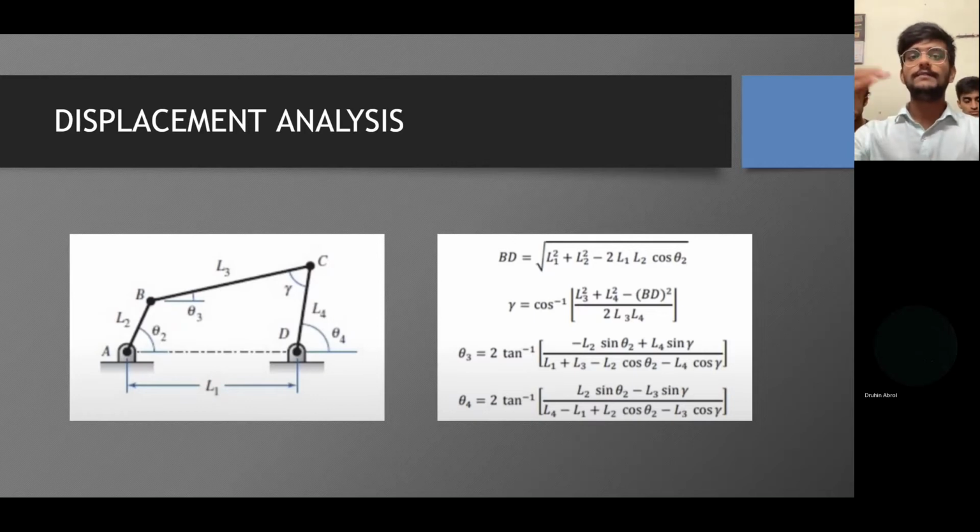Hence, by summing up all these four equations, we can see that all these four equations are governed by just one parameter, which is theta2. Hence, proving that the degree of freedom of this mechanism is 1. Moving on with Druhin explaining the overall simulation of this mechanism.